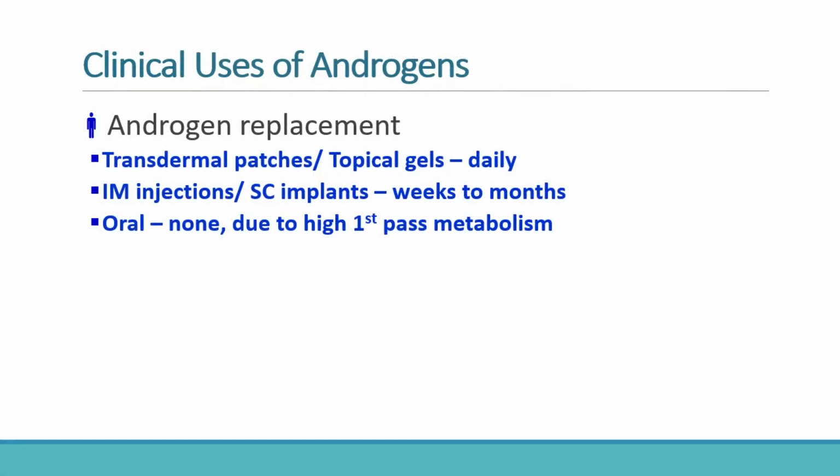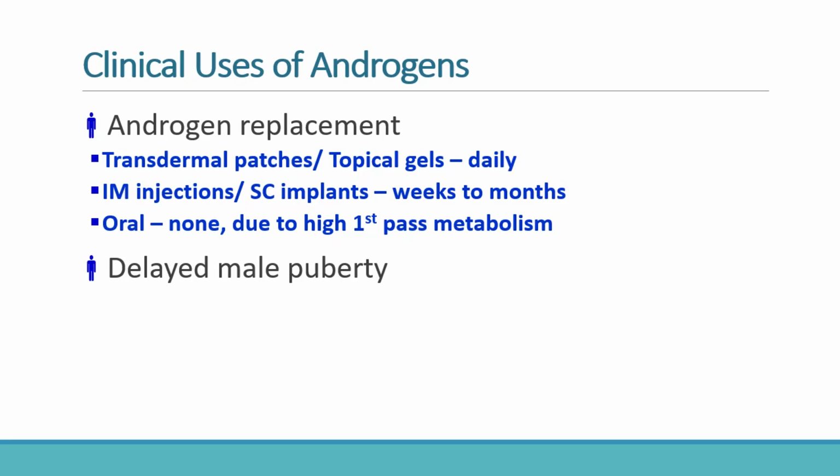The most important clinical use of androgens is androgen replacement therapy in hypogonadal males. Patients with testosterone deficiency may develop fatigue, decreased libido, reduced muscle mass, osteoporosis, erectile dysfunction, and depressive symptoms. Various formulations are available. Transdermal patches and topical gels provide relatively stable hormone levels and are used daily. Intramuscular injections and subcutaneous implants may last weeks to months.